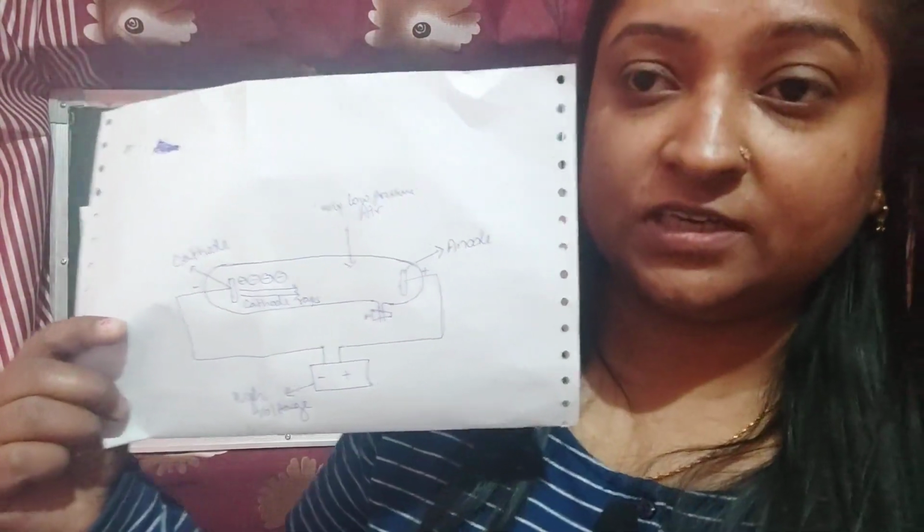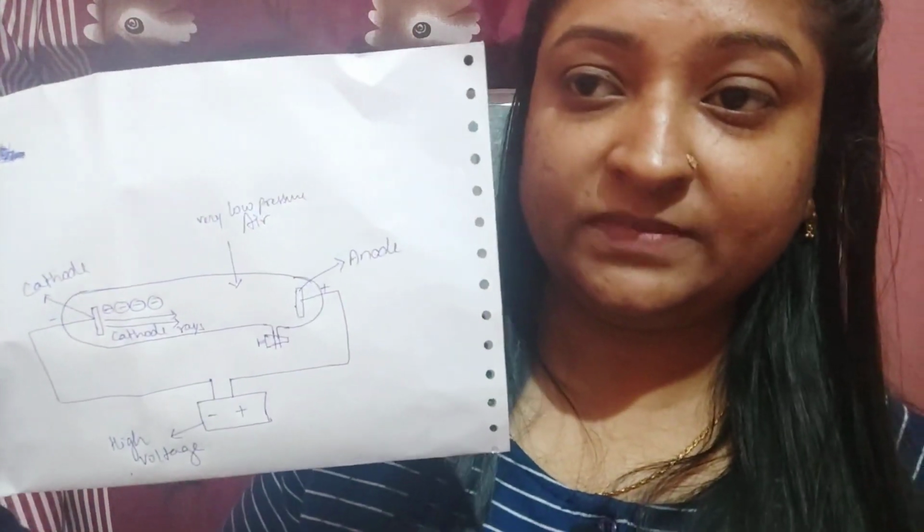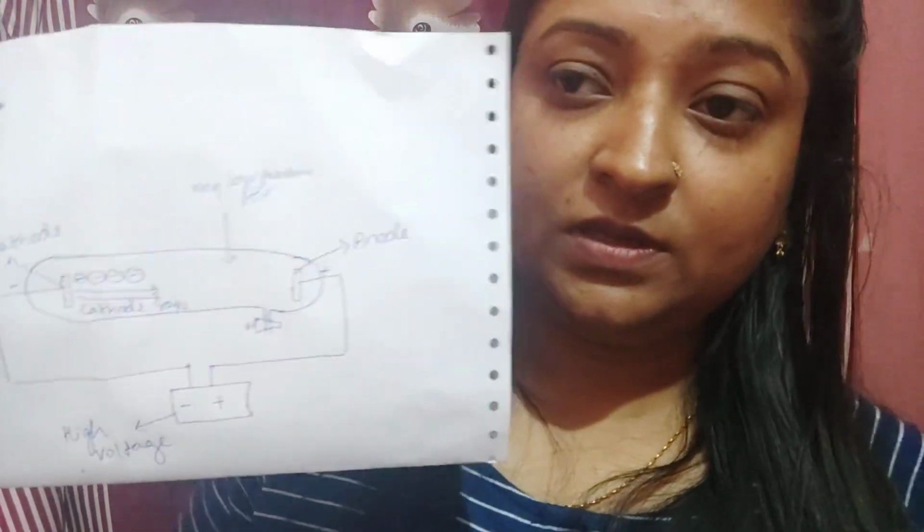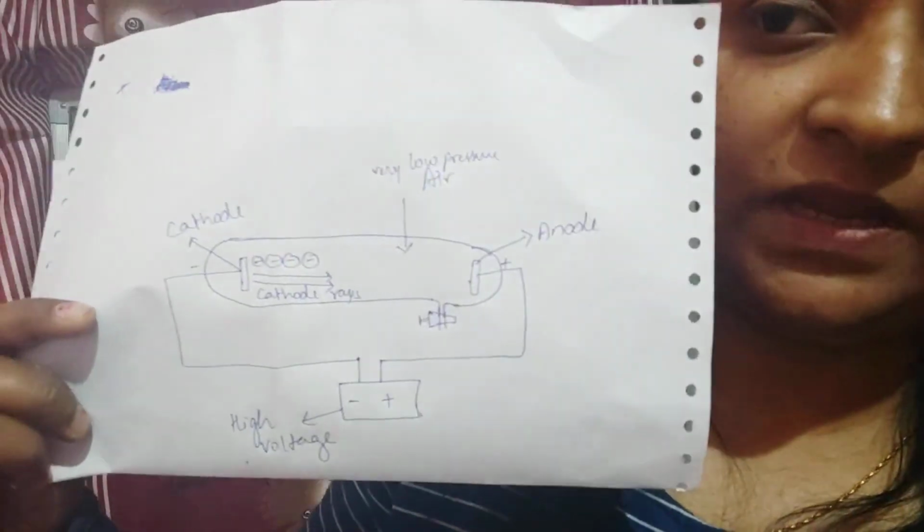He had constructed this glass tube, and now I will explain this diagram. He had constructed a glass tube which was partially evacuated.